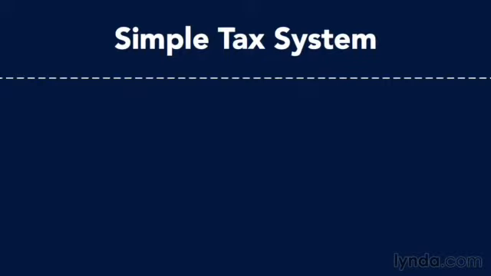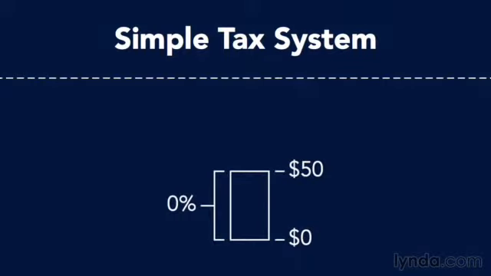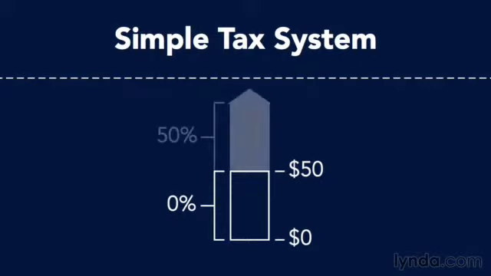So in this simple system, for income from $0 to $50, you don't pay any income tax at all. You're allowed to make that money tax-free in this governmental tax system that I've designed. For all income over $50, you got to pay a tax rate of 50%. So this is going to make our calculation simple. Again, this has all the elements of the tax system in the United States and in the European Union, and in Hong Kong, and China, and everywhere else. So we'll use this to represent tax systems around the world.